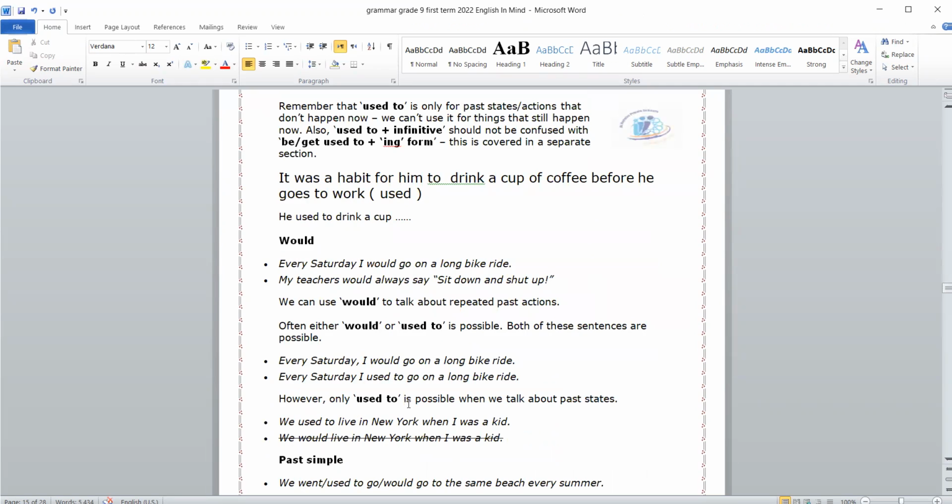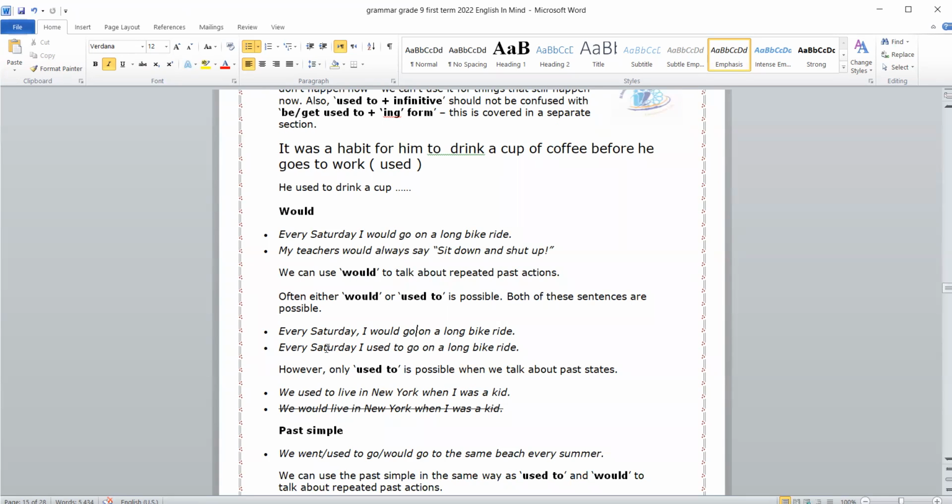Would is used with the same meaning as used to. Here it's also used, but with some verbs. Every Saturday I would go on a long bike ride. My teacher would always say, sit down and shut up. We can use would to talk about repeated past actions. Often either would or used to is possible. For example, every Saturday I would go on a long bike ride. Every Saturday I used to go on a bike ride.